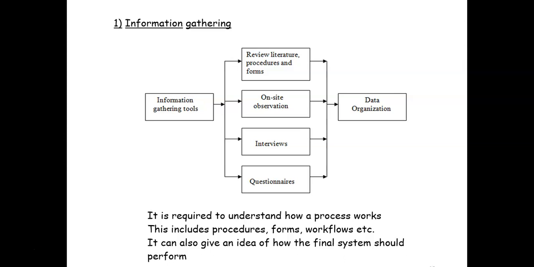So information gathering is required to understand how a process works. See, when we are developing an information system, there has to be something already available in place. There can be a paper-based system or there can be an informal type of system. For example, tomorrow, a pharmacist from the nearby shop wants you to develop a software for his shop. Now, how do you start for it? So, basically what you have to do is you have to go there and collect all the information possible about the different operations that are being done in a nearby pharmacy. So, how they receive the goods, how they process it, how they handle the prescriptions, how they record the sales. So all things you should understand first.